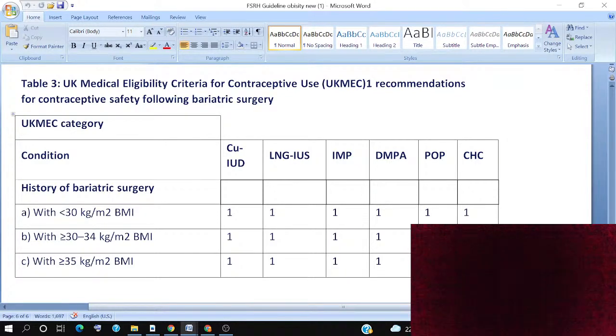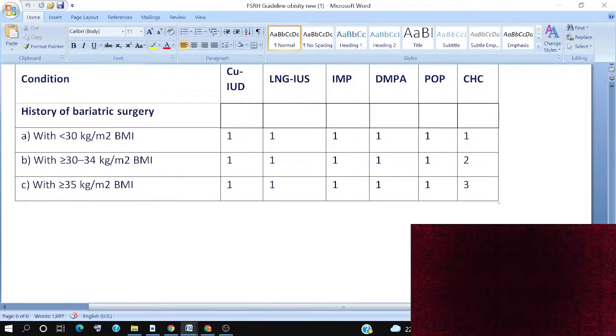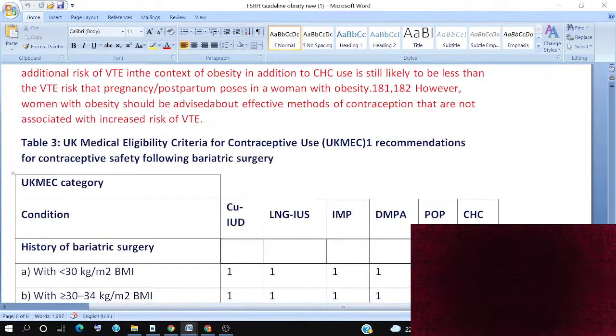But if the patient has a weight of more than 30 to 34, all are category 1, but only combined hormonal contraception is category 2. If the patient has a weight of more than 35, except for combined hormonal contraception, all have category 1. But if the patient is more than 35 and using combined hormonal contraception, it will be category 3.